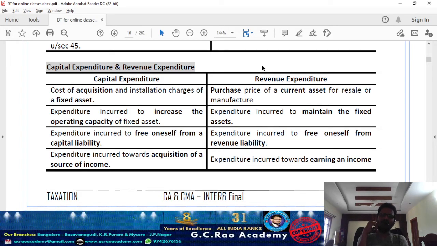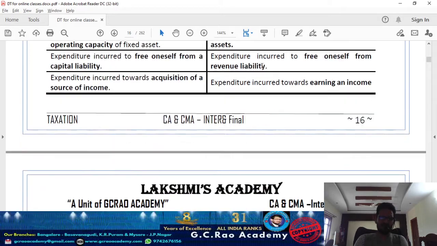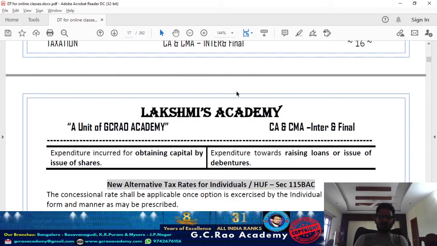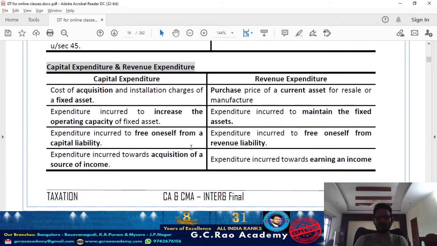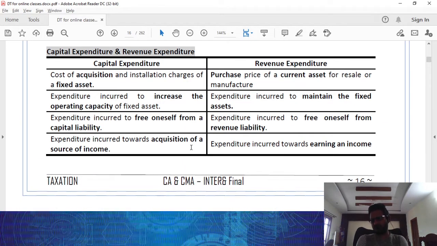Any amount paid for acquisition of a source of income. So I'm making a payment and getting a permanent, long-term source of income. That is a capital expenditure. Again, expenditure incurred for obtaining capital by issue of shares. When you are issuing shares, any expenditure you incur is a capital expenditure.